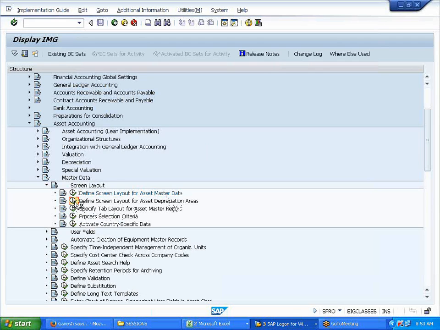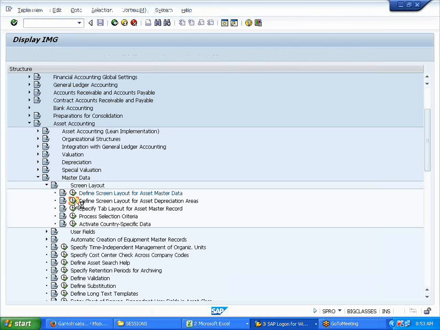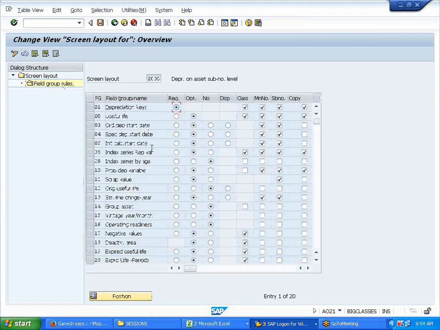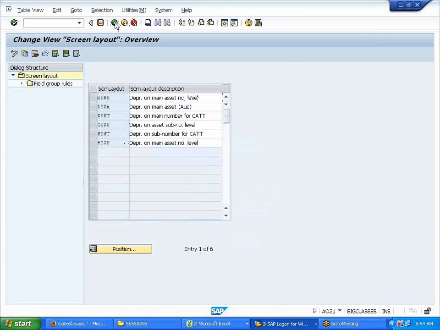In the master data, you will have it in the last tab. Which one we took? 2000 layout, right? See? 2000. All this you will see there now. These fields in that layout. Yes. This you will see there. Now I'll show you.